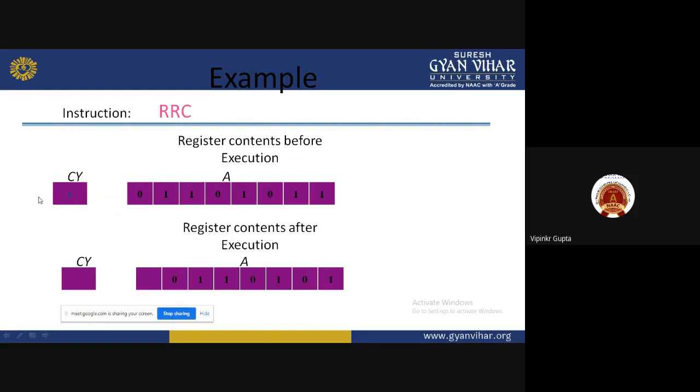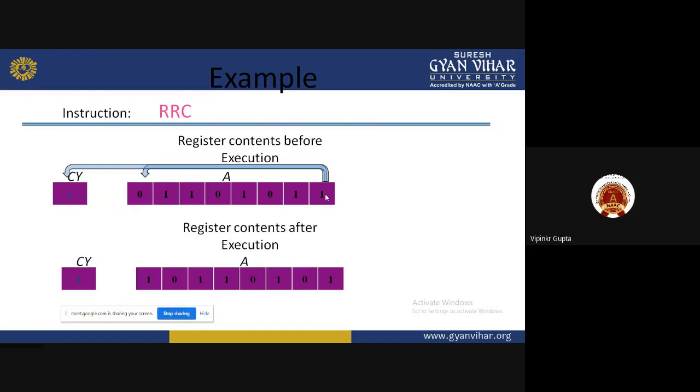Now this one is shifted to the carry flag and D7 bit like that. So this is clear. Carry flag value again we can change. Suppose this value is 0, then the carry flag value will be changed. So here the operation will be performed only on accumulator data, so it's the implied addressing mode.